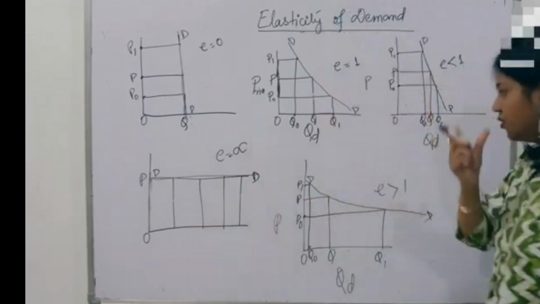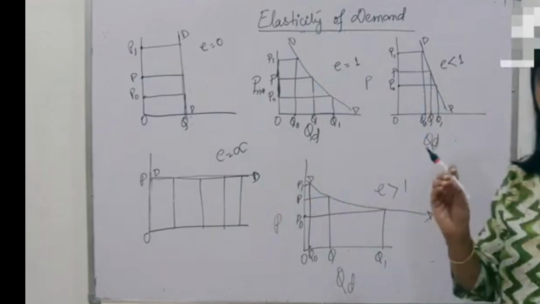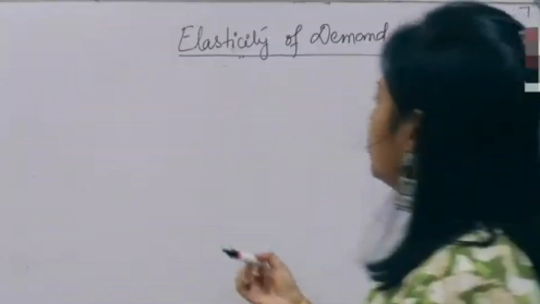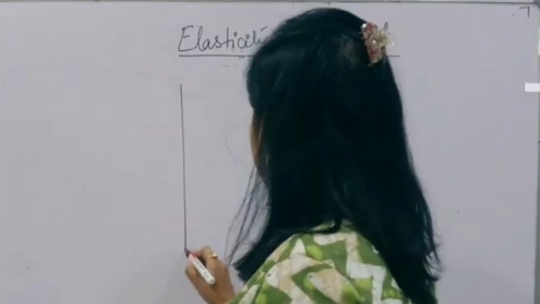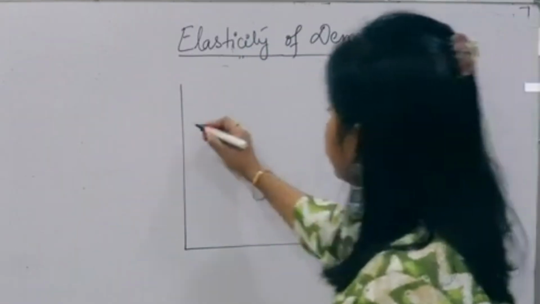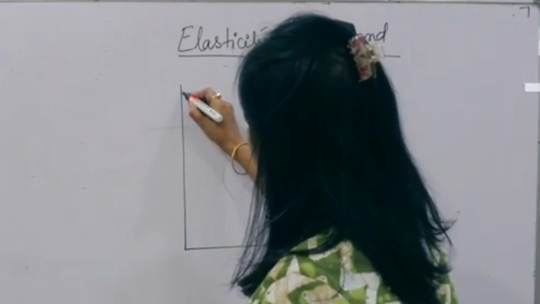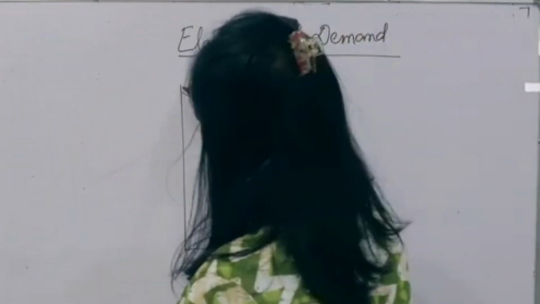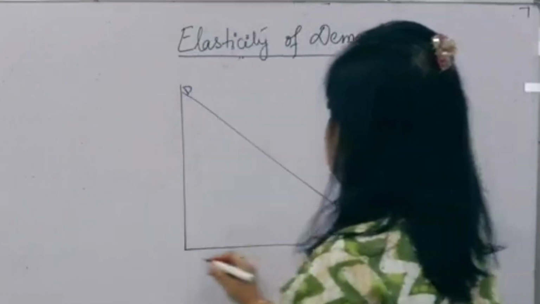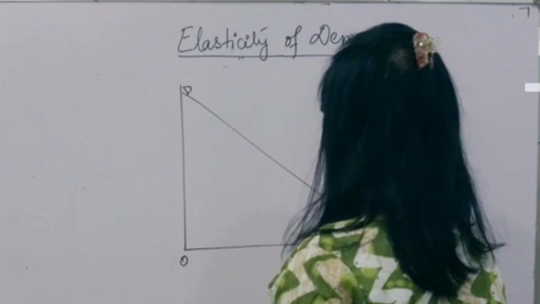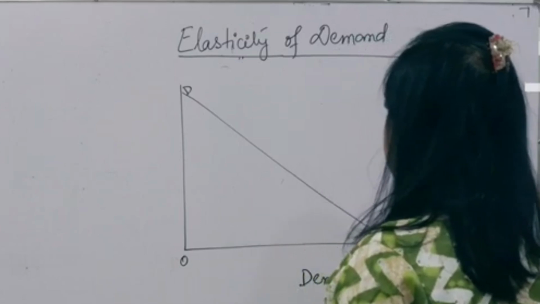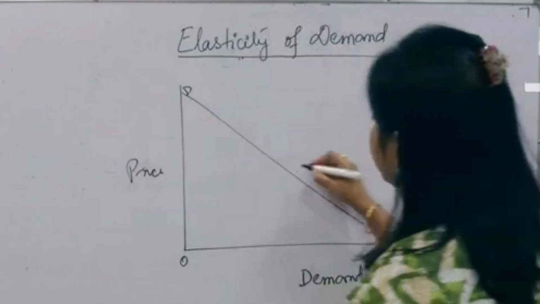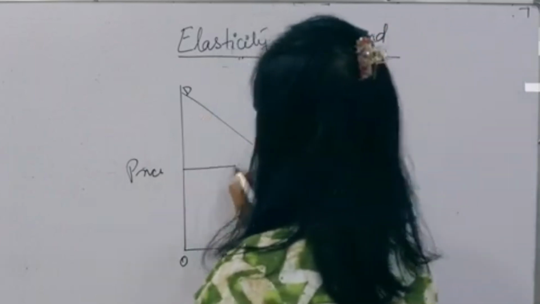Okay, friends? Now, if I have to put everything in one single curve, how will it look? I will show you right now. Suppose this is your demand curve DD, this is your price, and this is your demand. Now you take the middle point and draw a line.